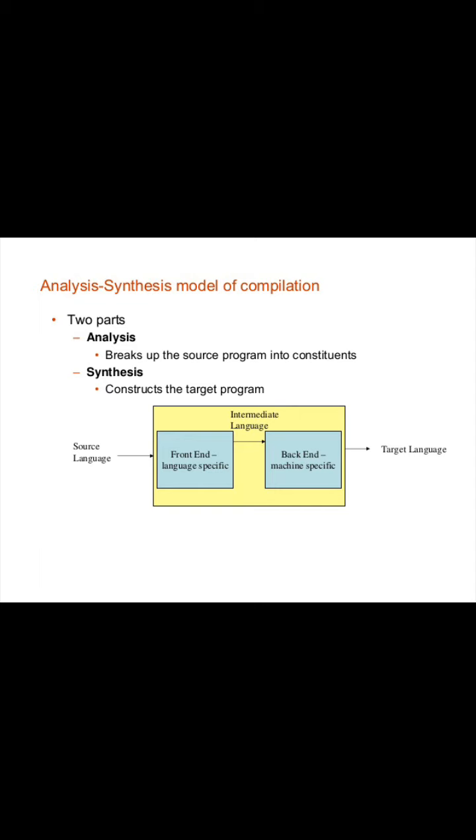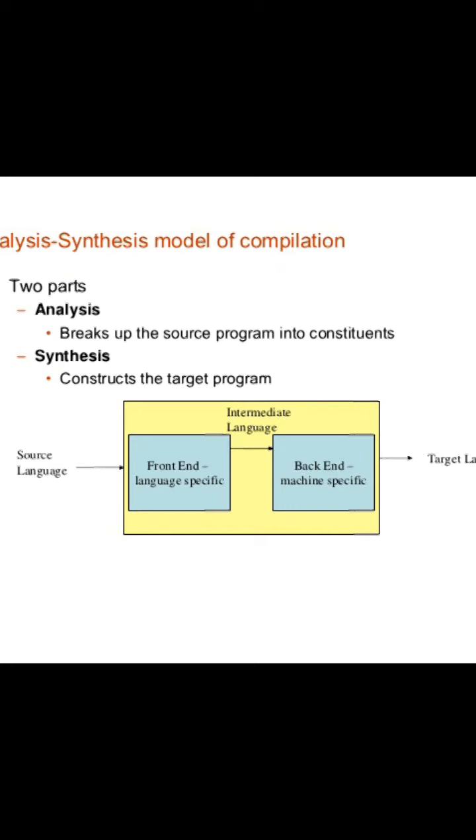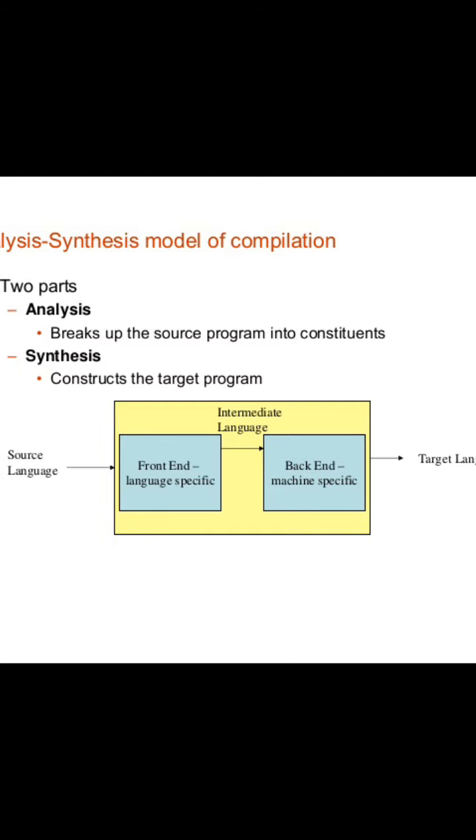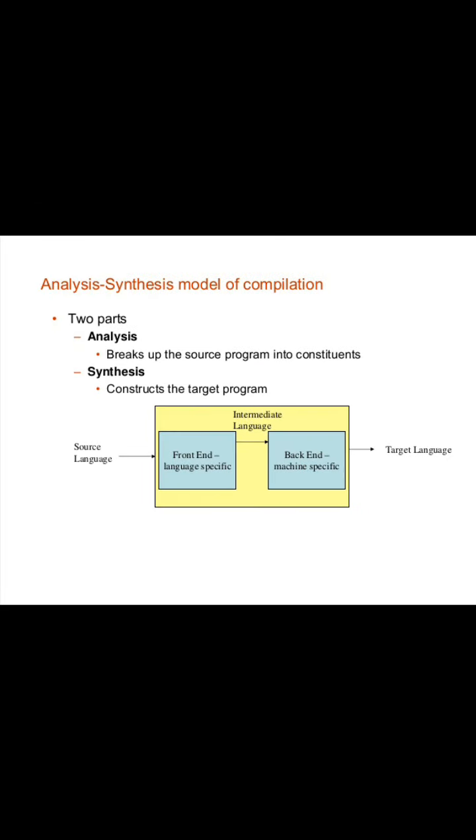Now, this is the analysis and synthesis model of the compilation process. There are two parts of a compiler: analysis and synthesis. The analysis part is the front end and the synthesis part is the back end. Analysis breaks the source program into constituents, and synthesis constructs the target program for the same. We can understand that the source program is given to the compiler and it gives the target language, but in the compiler the front end is language specific and the back end is machine specific. In this way the process is operated in the compiler.